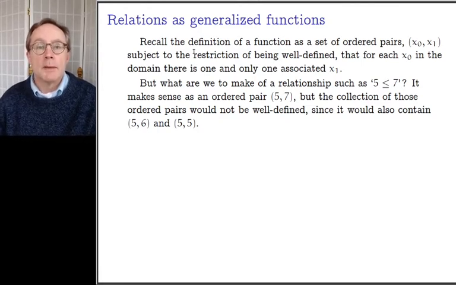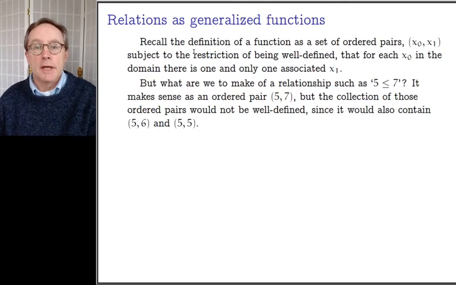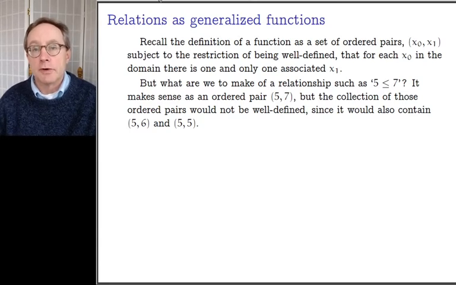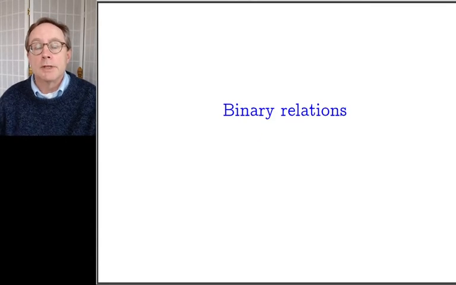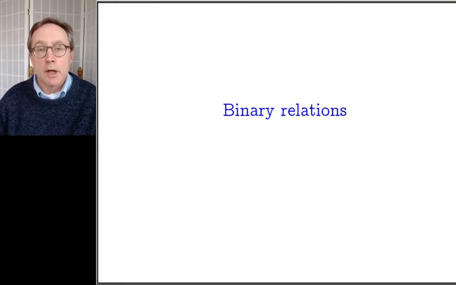If you have, for example, a database, it may be the case that for each person in the database there are two phone numbers or three phone numbers or four phone numbers, or it may be the case that there are some people in the database where there's no phone numbers at all. So a relation is a generalization of a function. And we looked at the particular case of binary relations where there's an x0 comma x1. That's a special case that will matter a lot to us.